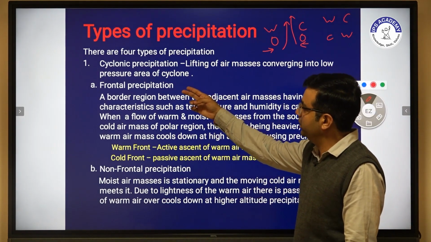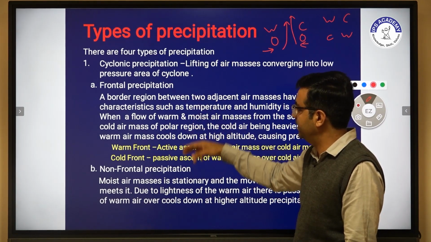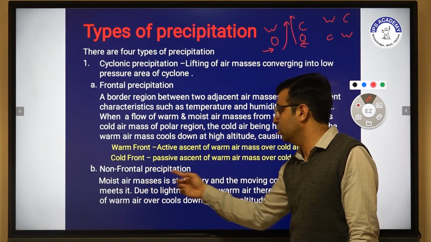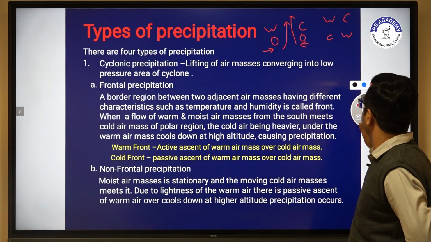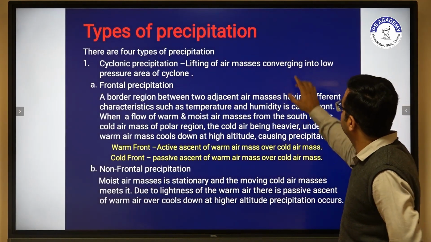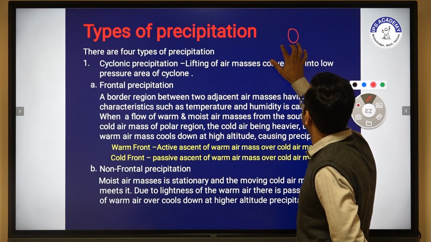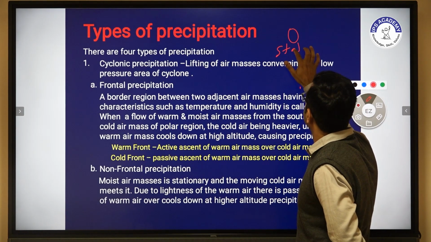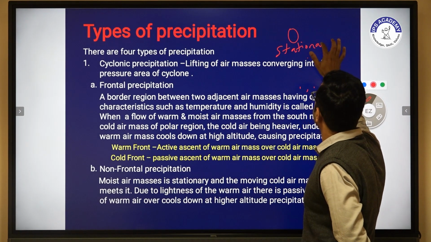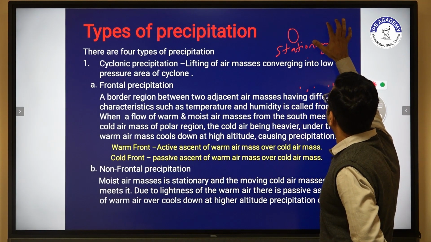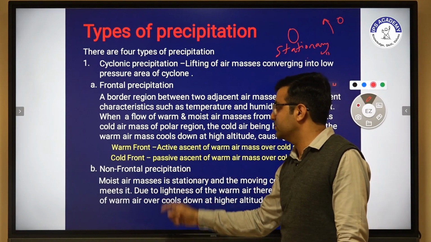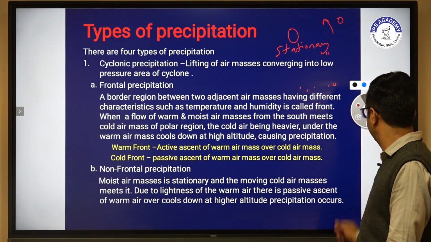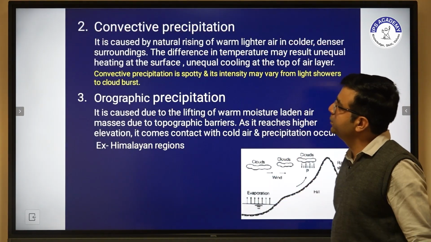This frontal precipitation is also classified into non-frontal precipitation, in which one air mass is stationary and the other is moving. This type of precipitation is non-frontal precipitation. Now another one is convective precipitation.